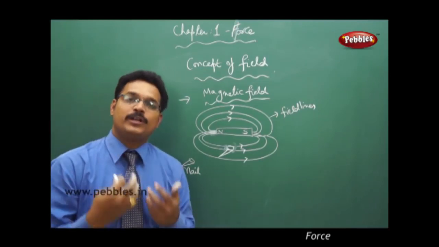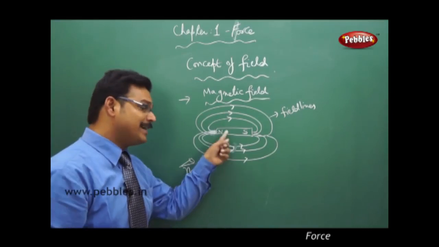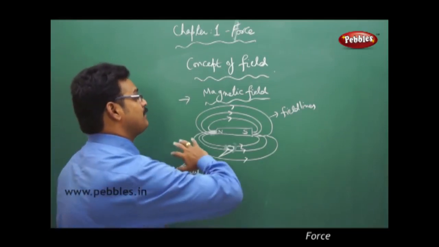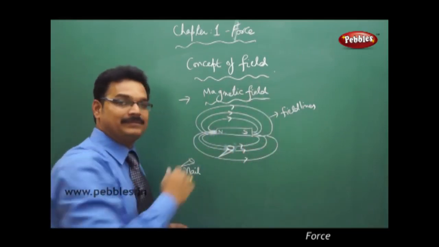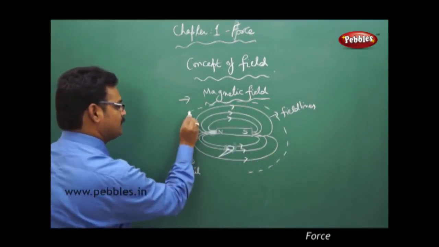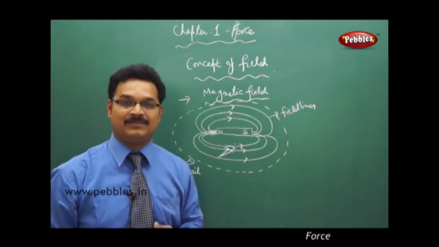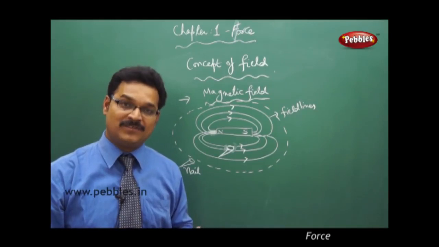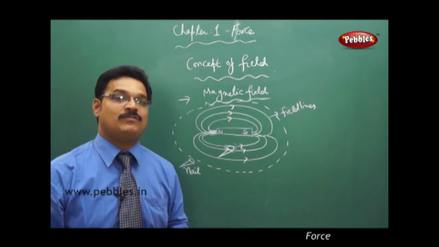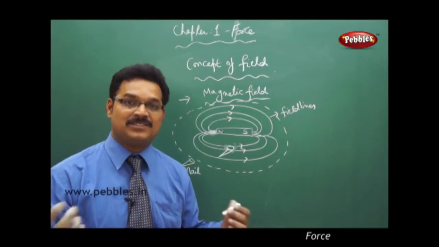So what I wanted to tell you is that the bar magnet attracts objects even though they're at a distance, because the bar magnet applies force to some extent of region around it. So this region, see the dotted line, is what is called the magnetic field. Magnetic field is a region which has magnetic field lines, or you can say magnetic field is the region where magnetic force is experienced.